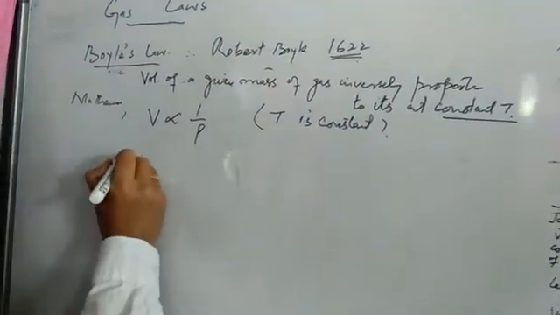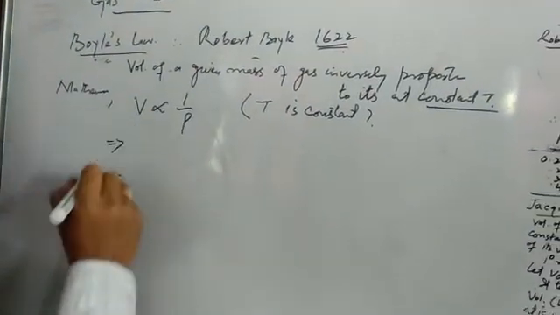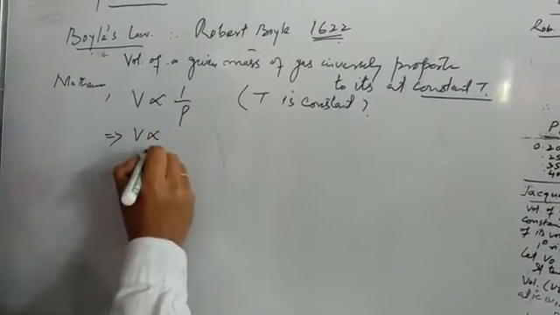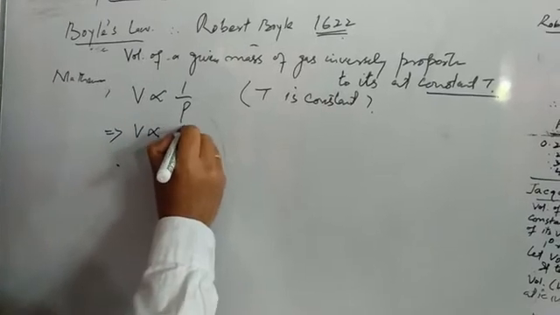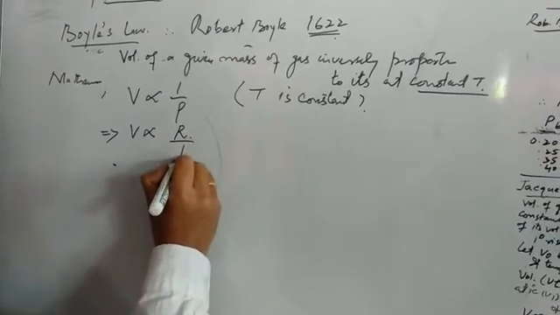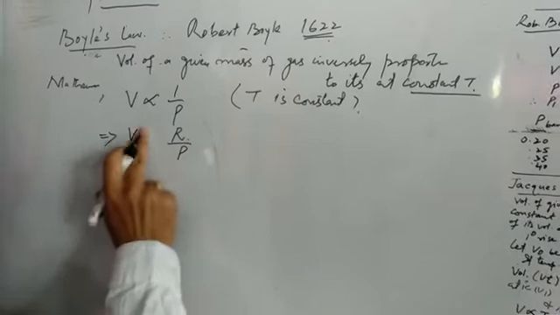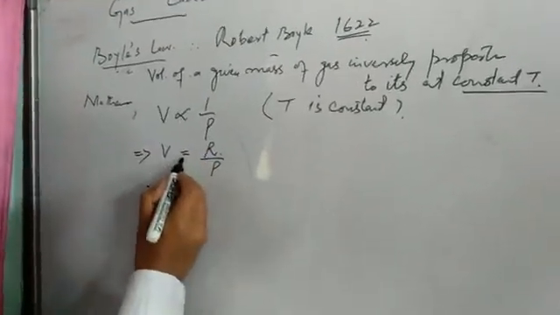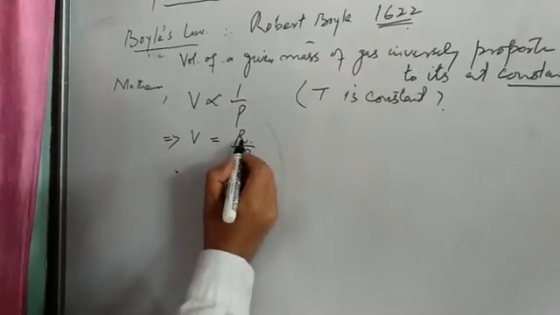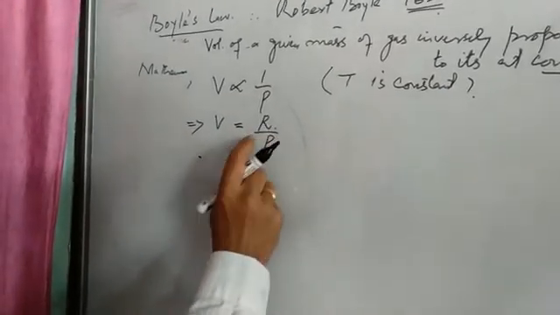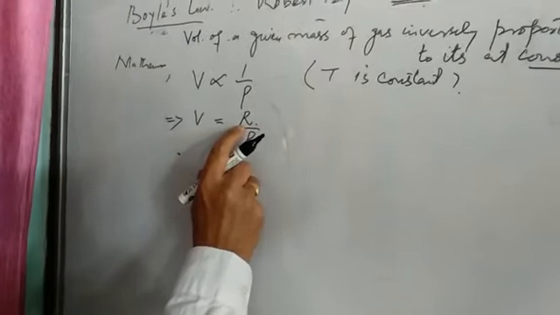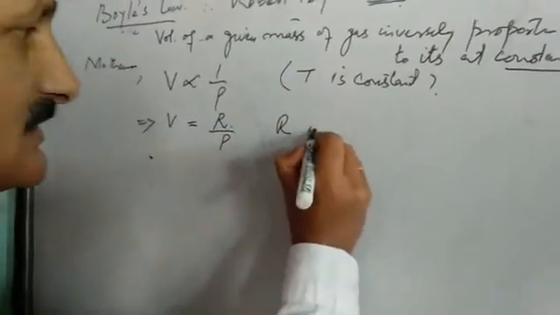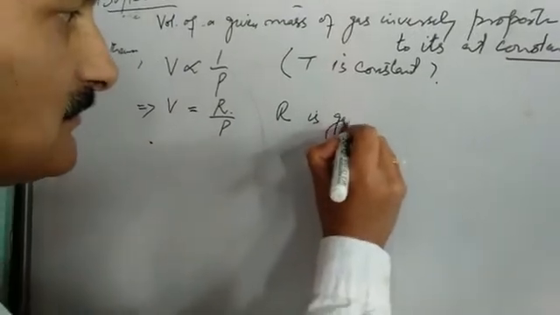If we further solve this expression, we will get V proportional to R upon P. Not proportionality, equal to. When I place equal to in place of proportionality, I will have to insert a constant, and this R is a constant known as gas constant.